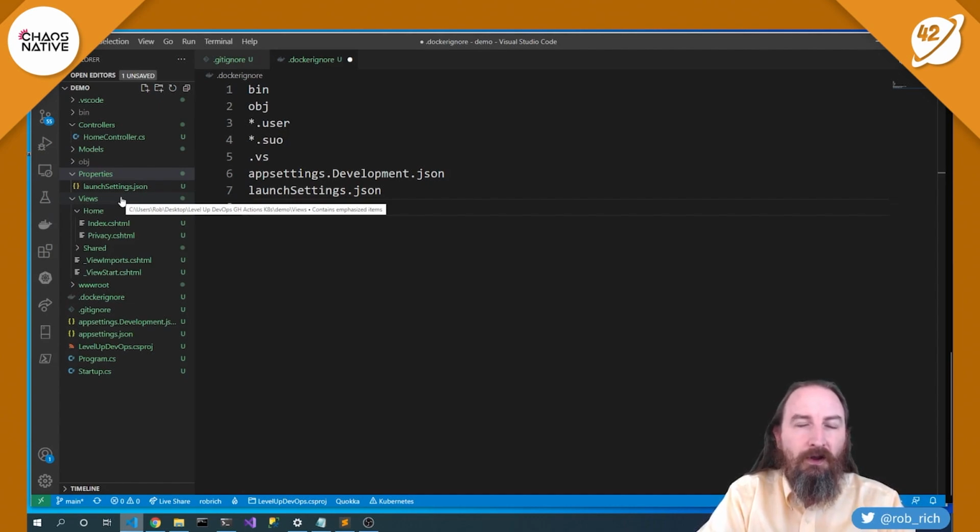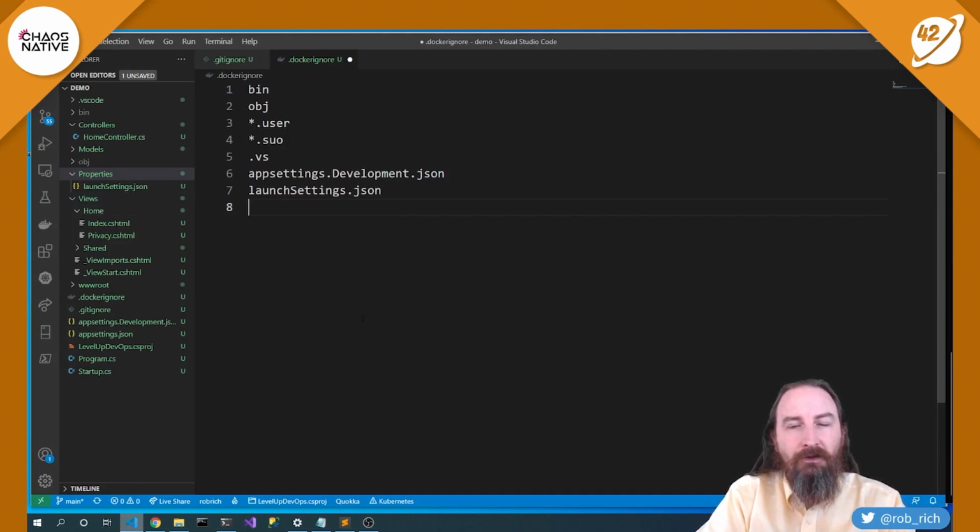So should we start Kestrel? What port do we want to debug on? And those aren't necessary inside of our production runtime container. Okay, now we've got our .dockerignore file.